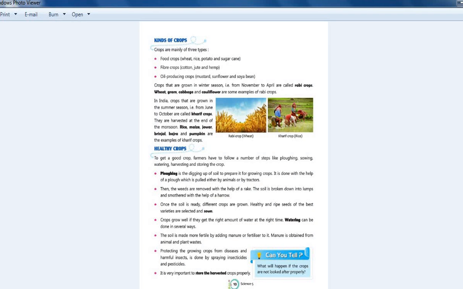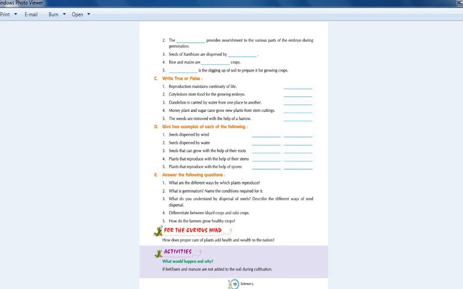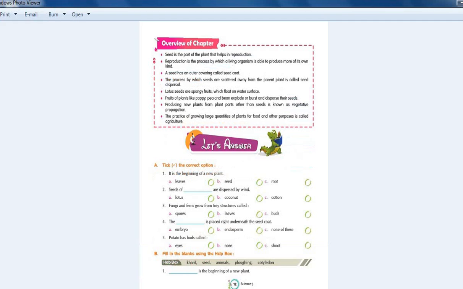Next question. What is germination? Name the condition required for it. And the answer is on page number 6.